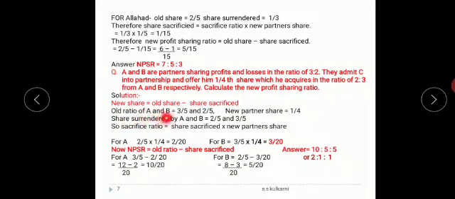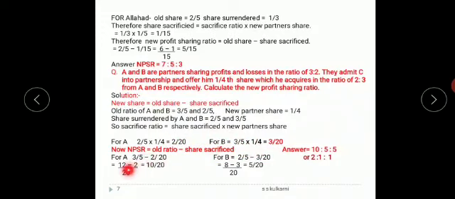The old ratio of A and B is 3/5 and 2/5, and the new partner's share is 1/4. Sacrifice ratio is equal to the share sacrificed into the new partner's share. So for A, 2/5 into 1/4 gives me 2/20, and for B, 3/5 into 1/4 gives 3/20. So the sacrifice is 2:3.